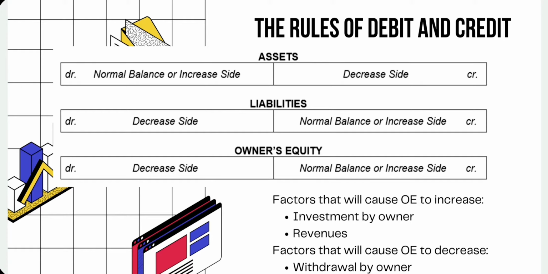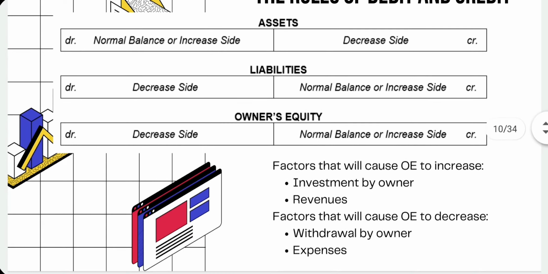As you can see in this illustration. Factors that will cause owner's equity to increase are investment by owner and revenues. Factors that will cause owner's equity to decrease are withdrawal by owner or expenses.